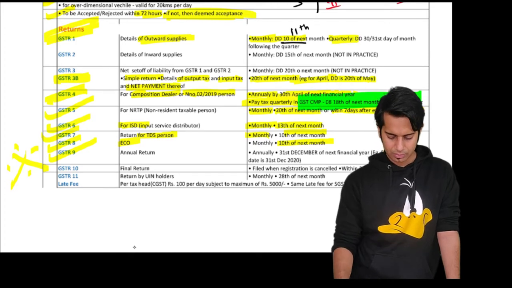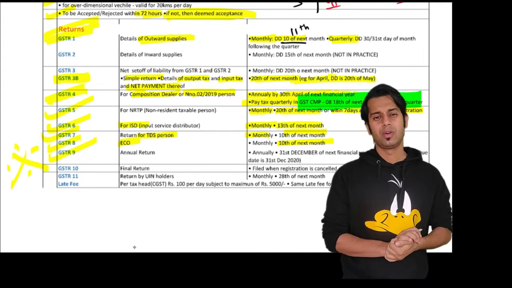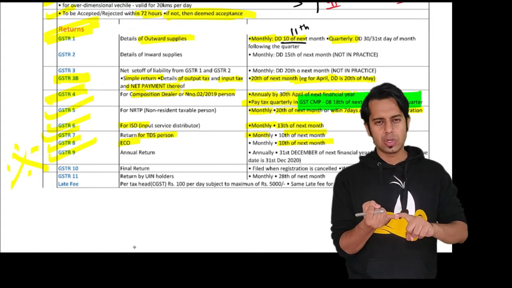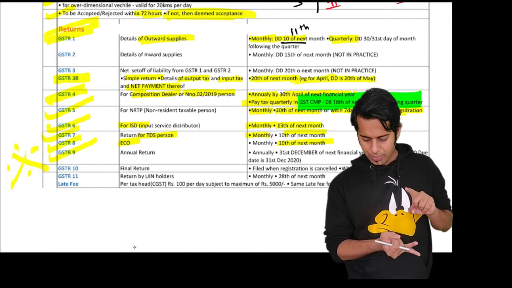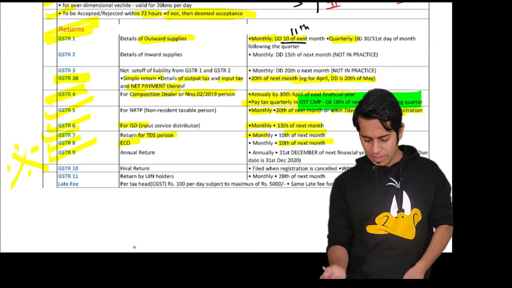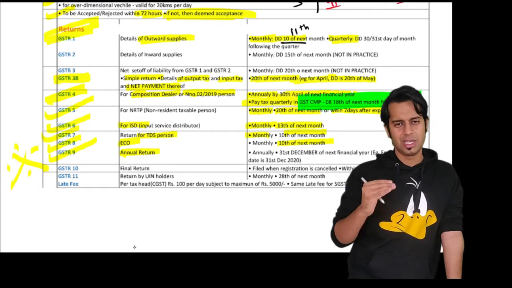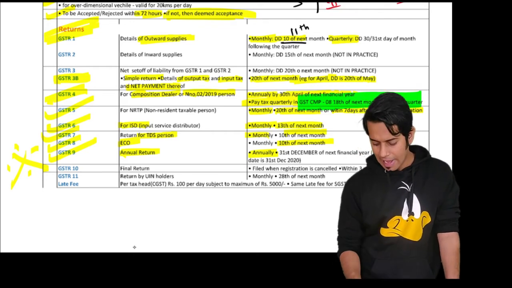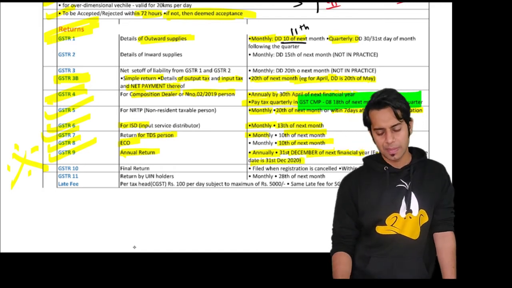GSTR9, very important. GSTR9 is an annual return which is required to be filed by a registered person. It is required to be filed by every registered person except casual taxable person, non-resident taxable person, input service distributor, TDS person and TCS person. They are not required to file this GSTR9. And for composition dealer there is a separate annual return GSTR9A. GSTR9 is required to be filed annually by 31st December of next financial year. For example, financial year 1920, the due date is 31st December 2020.